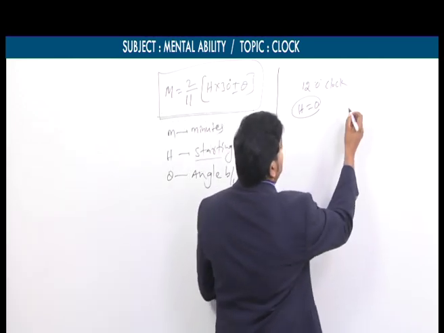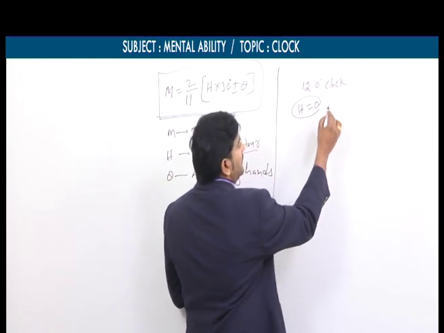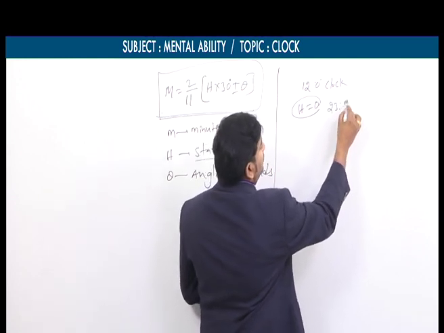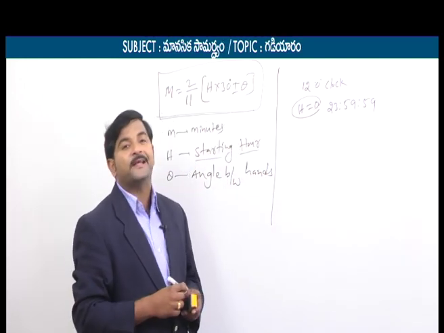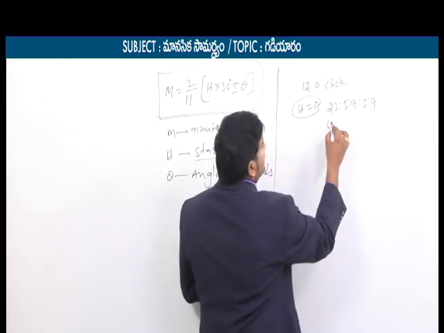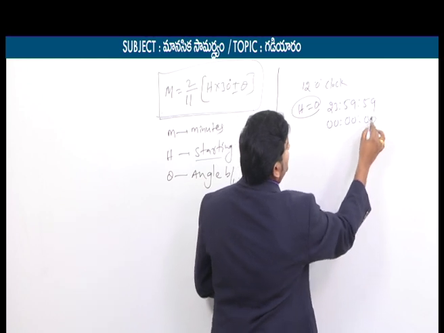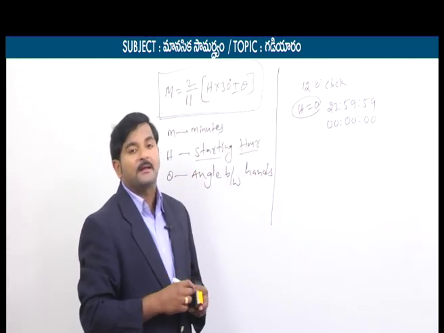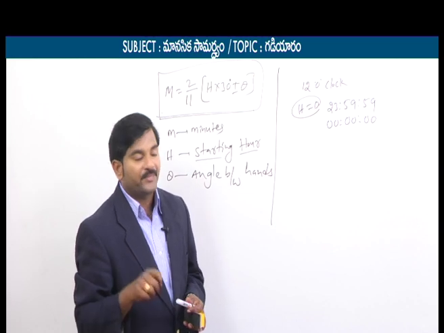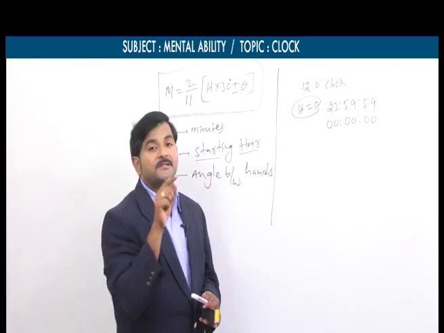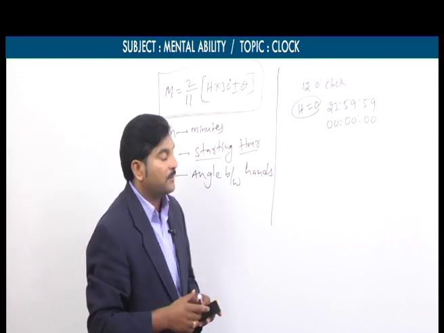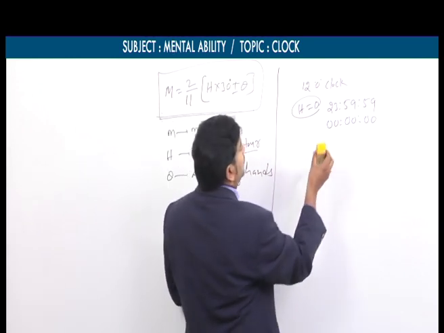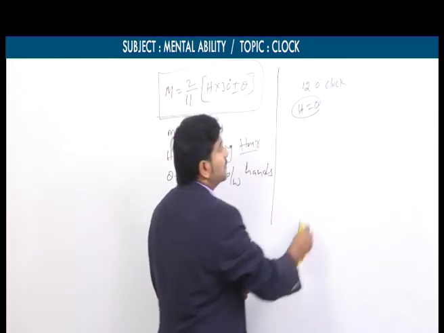If the time is 23 hours 59 minutes 59 seconds, after the next second the time will be 00:00:00. Railway clock has 24 hours, so there we can take h equal to 24. But the clock we are discussing is a normal clock with only 12 hours, so we take h equal to 0.